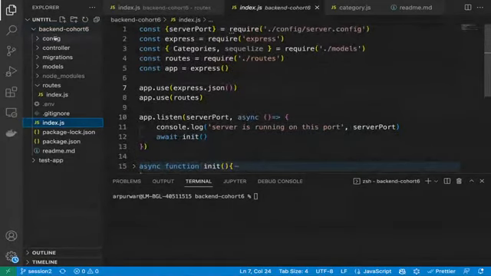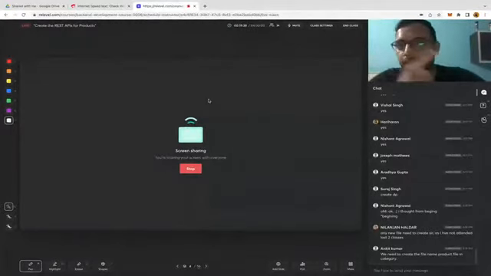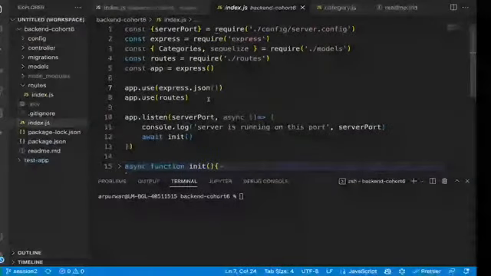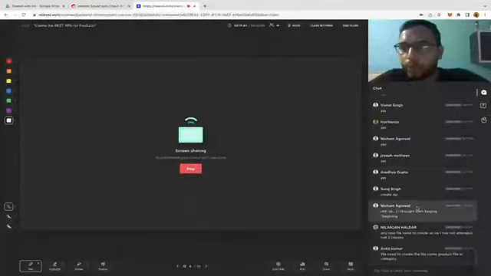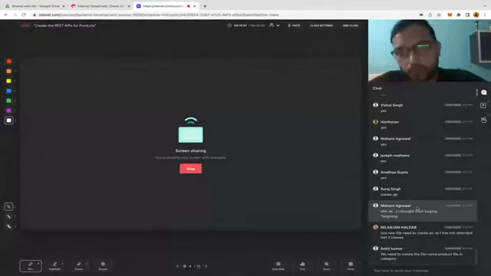Then we have our config folder where we are going to put all the configuration which our server needs, like the database configuration and server configurations. Right now we have only worked with these two things, but at a later stage we might be working with some other entities as well, so we will put that configuration under our config folder. Then we have the controller folder. The controller folder is a very important folder where we are going to do all the logical part, all the business logic. All the logic and all the database interaction will only happen in the controller folder.